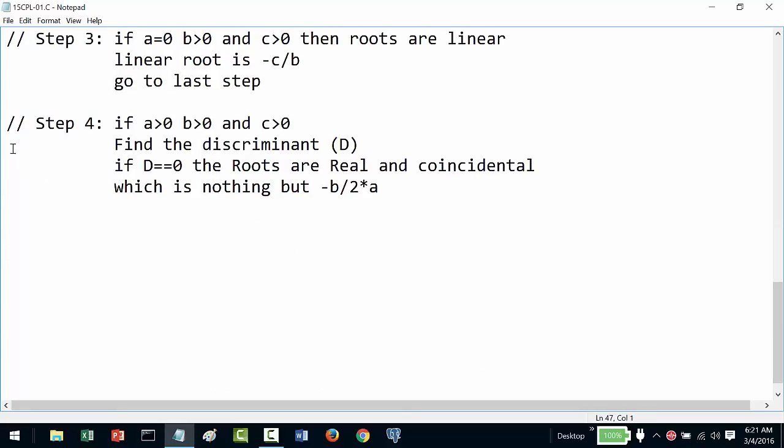Okay, I'm writing an algorithm, it's also a little bit of pseudo code, so that's fine. Then I will go to the last step.